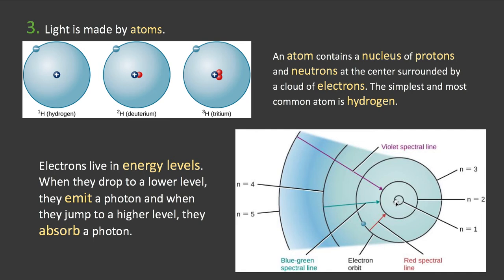Conversely, if it's at a low level and wants to jump to a high level, the only way to do that is to absorb a photon. And so atoms produce light or absorb light, emit photons or absorb photons, and that's correlated with their changes in energy levels. The energies of the photons are exactly the same as the difference between the energy levels.